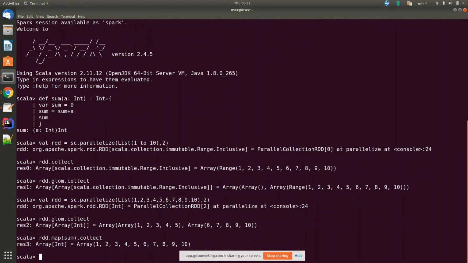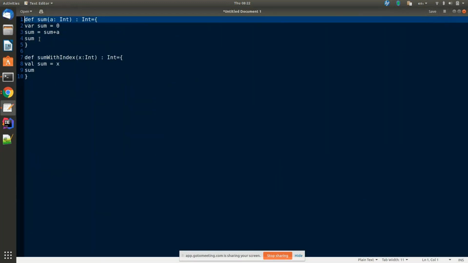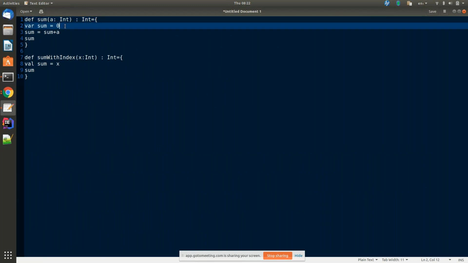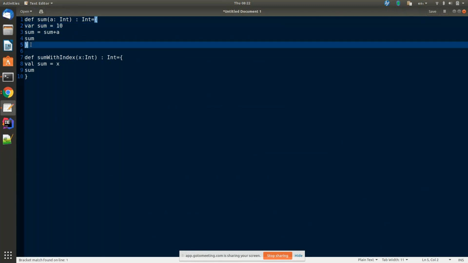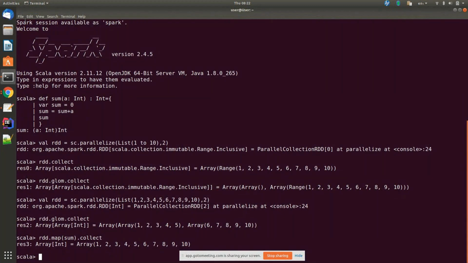Do one thing, go to your method, your editor. We have taken sum equal to 0, right? Say sum equal to 10, then we'll see the difference. It means we are adding 10 to every element. Copy this, paste it there.